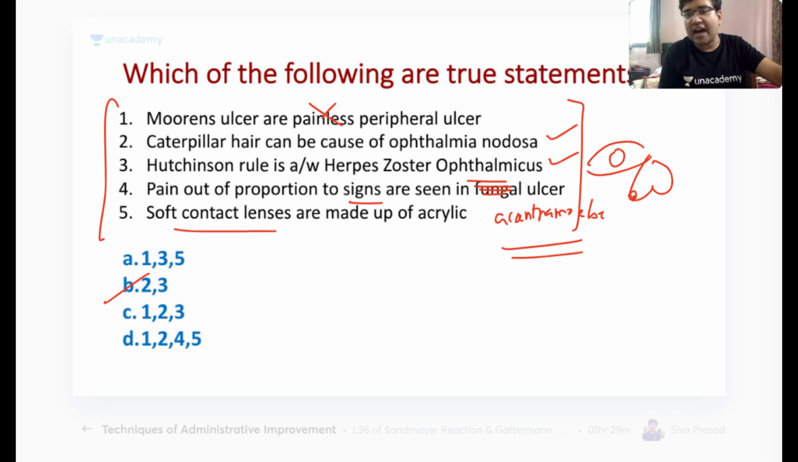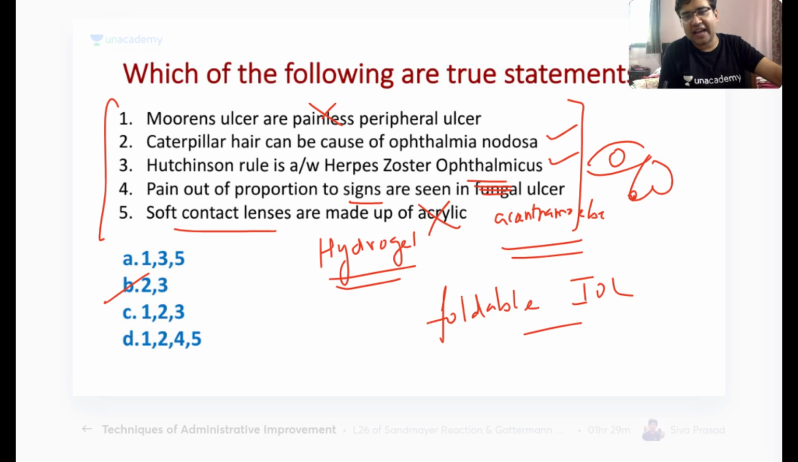Soft contact lenses are made up of acrylic. This is also wrong. Remember, soft contact lenses are not made up of acrylic. They are made up of hydrogel polymer. Okay, remember the foldable IOLs. Remember the foldable IOLs, they are made up of acrylic material.